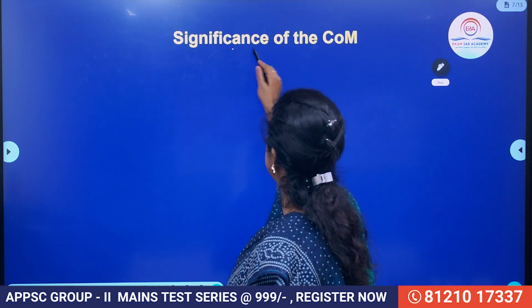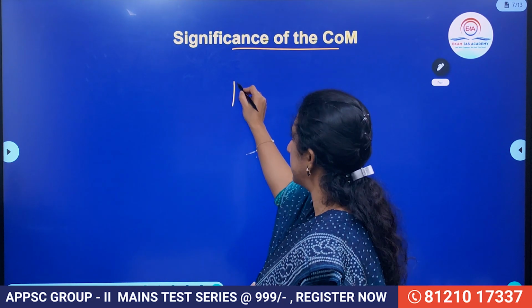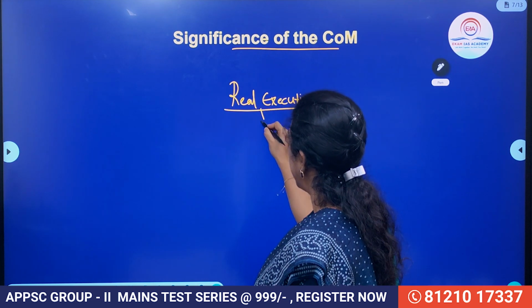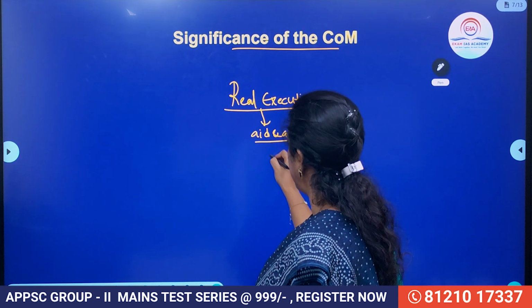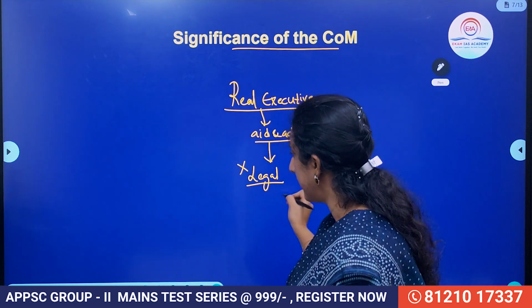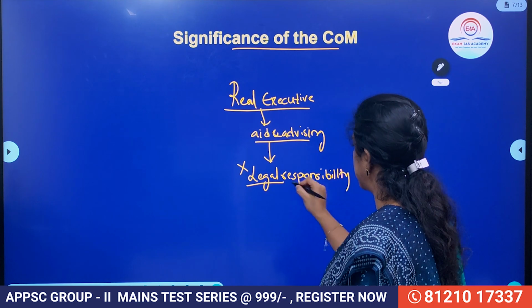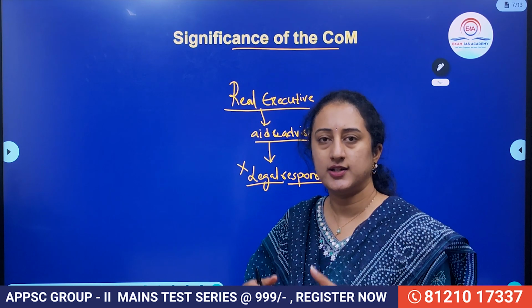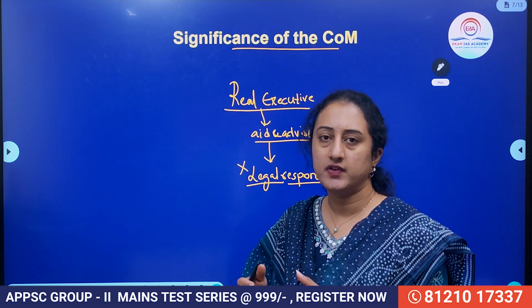Now, let us see the significance of the Council of Ministers. The significance is that these are the real executives, because they are actually participating and are mainly responsible for aiding and advising the President of India. And what is most important is that for whatever advice they have given, they are not legally responsible. So there is no legal responsibility. That is the main difference between the Indian and UK constitutions. In the UK there is legal responsibility conferred on the ministers, but the Supreme Court has clearly said, and the Constitution also mentions, that there is no legal responsibility of the Council of Ministers for the advice they have given to the President of India.